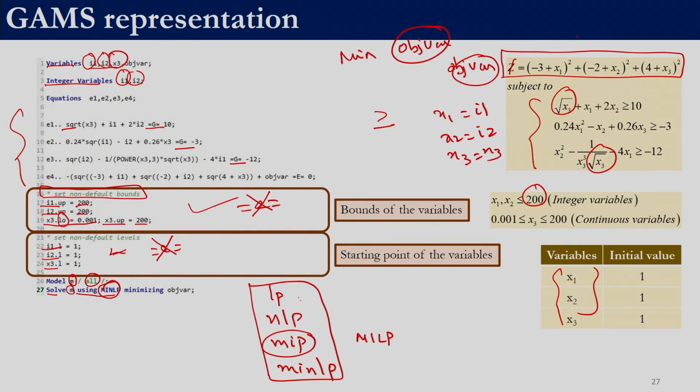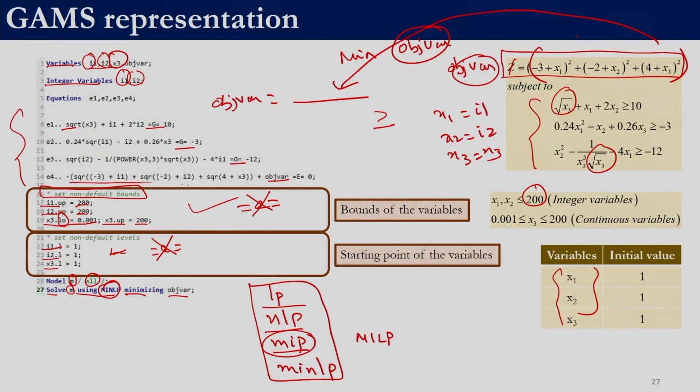Depending upon the problem that we have at hand, we will have to use one of these. And over here we want to minimize this objective function, so minimizing obj var, because that is the variable which is defining the objective function. Over here if you see, obj var is over here. What has been done is obj var is equal to whatever expression we have here, and then it has been taken to the left hand side.